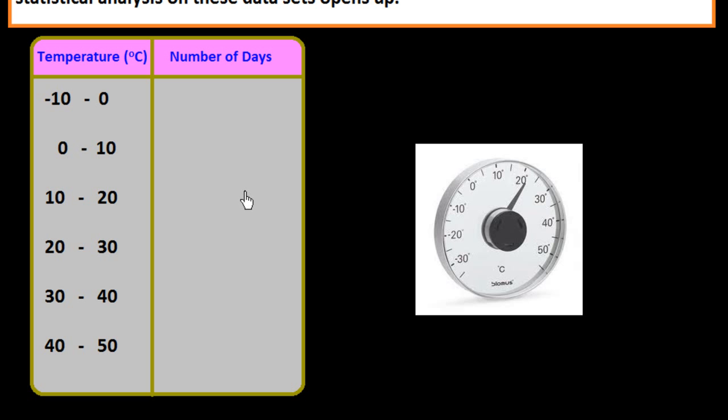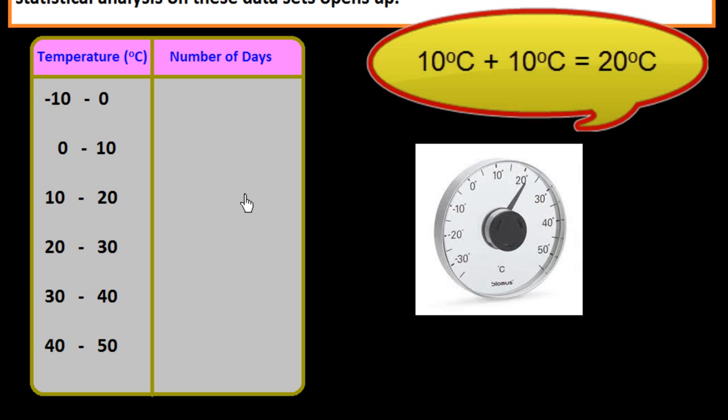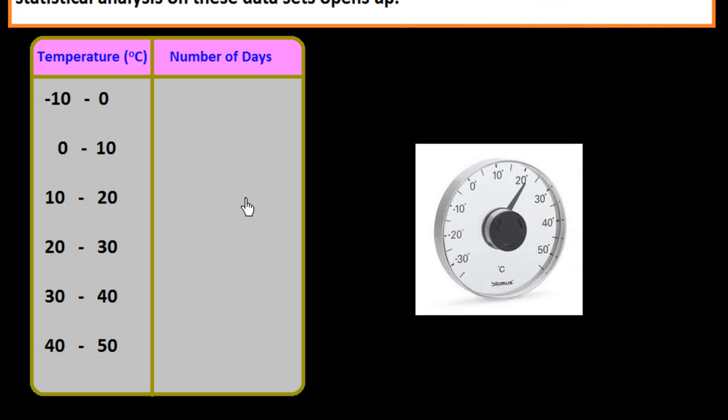Confused? Okay, consider this. 10 degrees plus 10 degrees is equal to 20 degrees. No problem. However, 20 degrees is not twice as hot as 10 degrees, because there is no such thing as no temperature when it comes to the Celsius scale. I hope that makes sense. Bottom line, interval scales are great, but we cannot calculate ratios, which brings us to our last measurement scale,